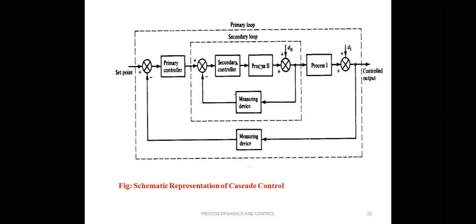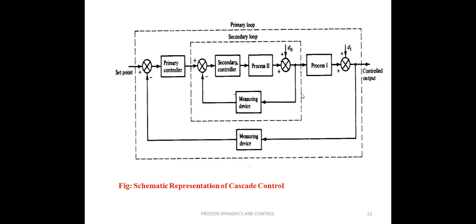As the coolant flow rate changes, the primary control variable, the temperature, will be changed. Like that, we are able to control the CSTR temperature. So mainly here there are 2 loops, and each loop is connected in cascade. That means the output of process 2 is connected as the input of process 1. That is called a cascade.